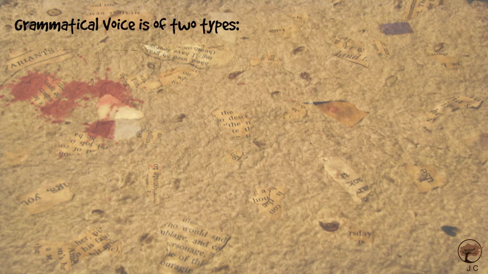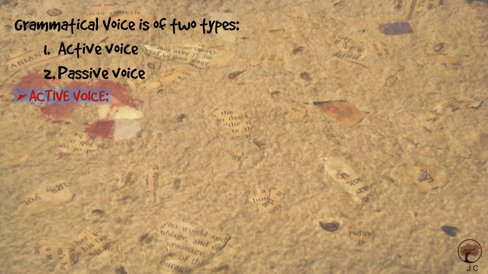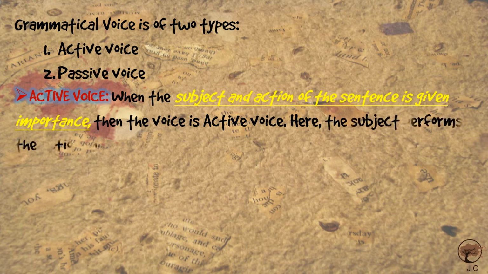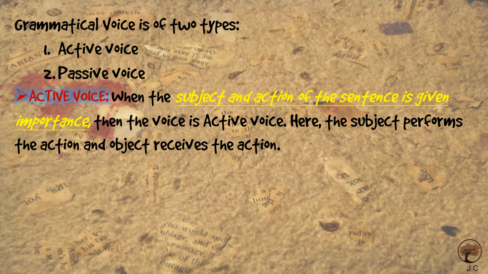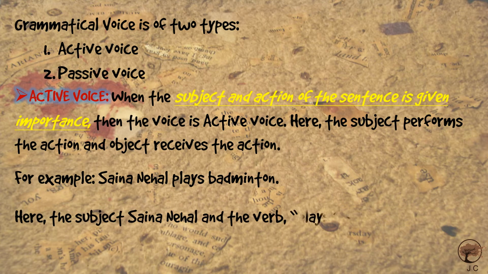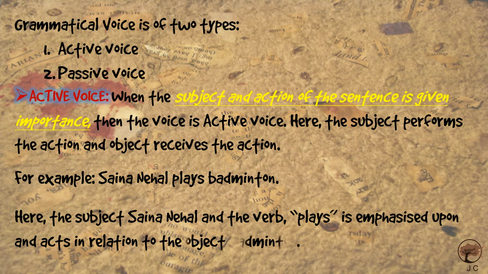Grammatical voice is of two types, active voice and passive voice. So what is active voice? When the subject and action of the sentence is given importance, then the voice is active voice. Here the subject performs the action and the object receives the action. For example, Shaina Nehal plays badminton. See, here the subject Shaina Nehal and the verb plays is emphasized upon and acts in relation to the object badminton.